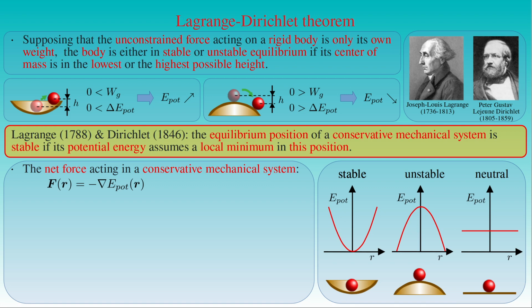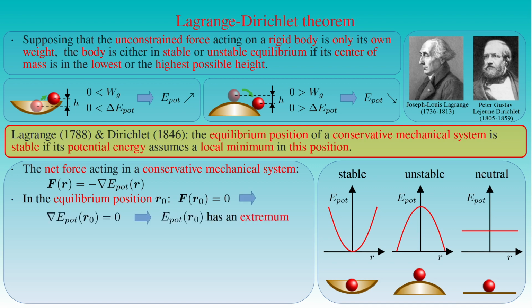This relationship also holds for rigid bodies under the influence of gravity, where the force F is the net force acting on the body and its potential energy can be determined from the position r of its center of mass in the gravitational field. Let the position vector r0 denote the equilibrium position of the rigid body. In equilibrium, the body is at rest and the net force F acting on it vanishes. As a result, the gradient of the potential energy of the body is equal to 0, that is, E pot has an extremum at the equilibrium position r0.